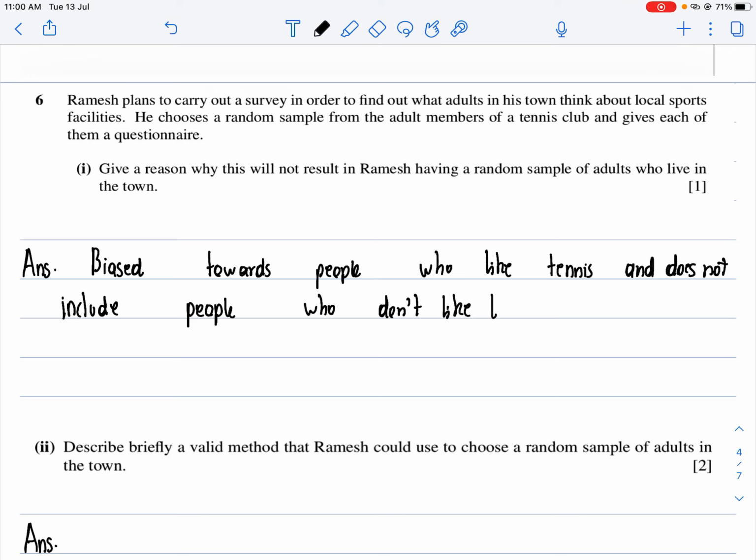This is what you can simply write, because if you're going to a tennis club, everyone will like tennis, which is biased.